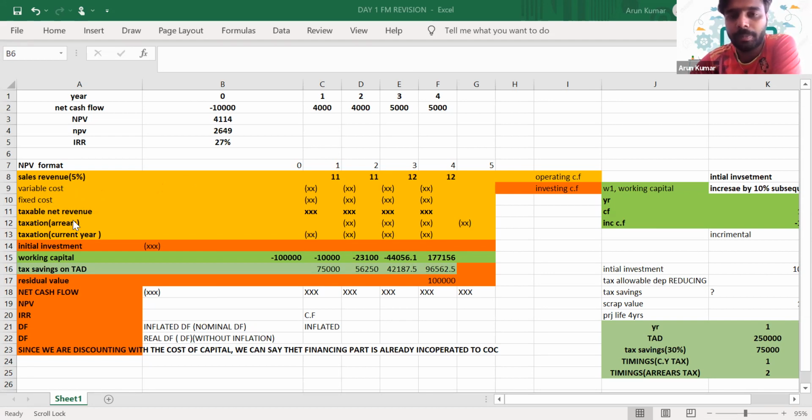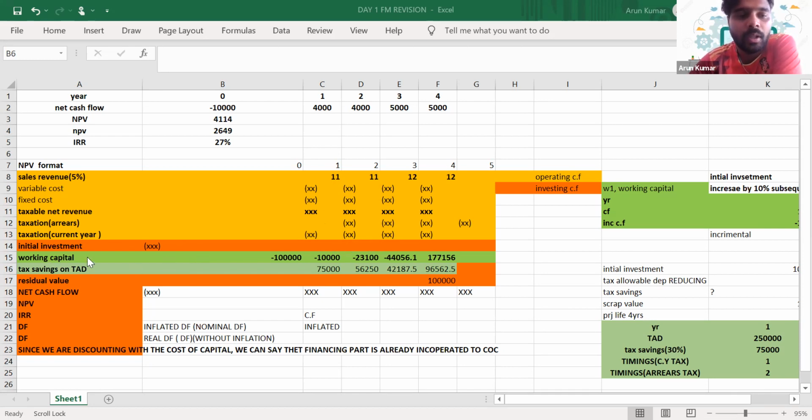From that amount, we need to pay tax. If the tax is in arrears, then the year 1 tax will get paid in year 2, year 2 in year 3, and year 3 in year 4. That's how it goes. But if the tax is paid in the current year, then the tax we have to pay for the current year's profit will get paid in the relevant year itself, at that particular year end.